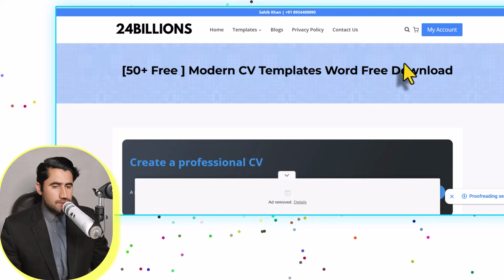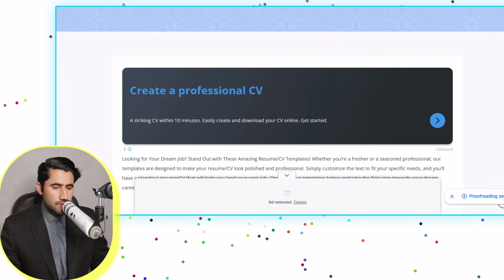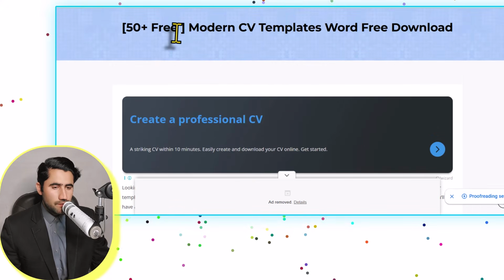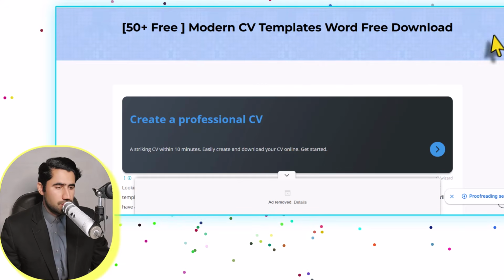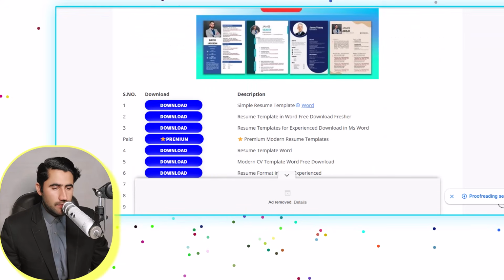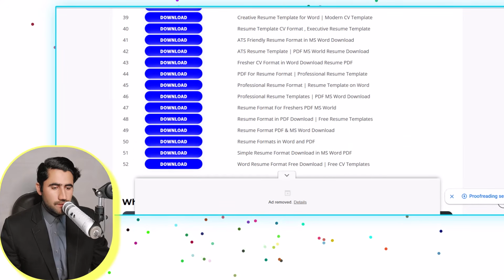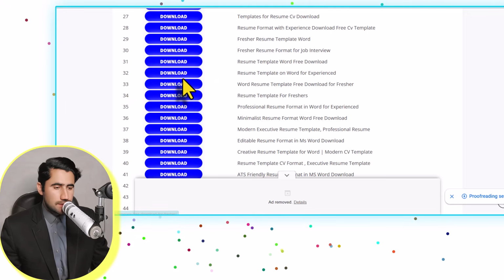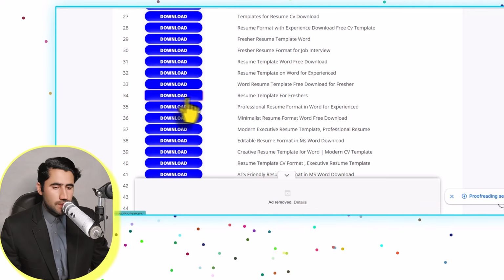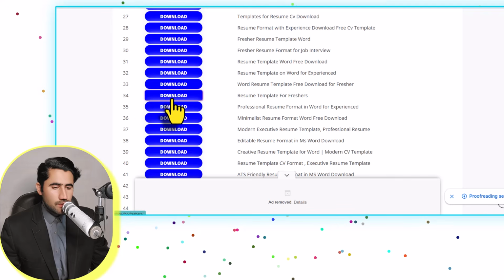Another interesting tool, guys, is this one. I will provide you this link in the video description. From here you can download 50 free modern CV templates in Word document format, which means you can edit them on your computer. You can see there are 50 CVs, actually 52. You can click any of them and download it. For example, I want to click on this one. I will just click on the download button.